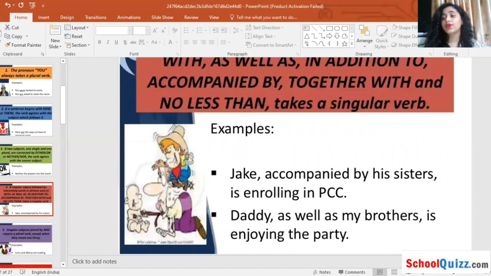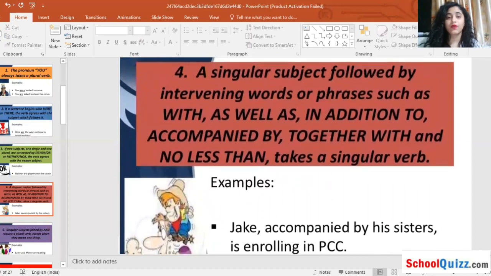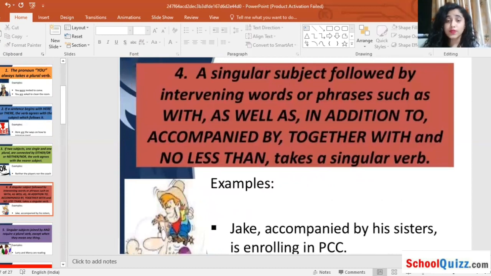Okay, rule number 4. What we have to study is that a singular subject followed by intervening words or phrases such as with, as well as, in addition to, accompanied by, together with, and no less than takes a singular verb. Now, what words will be included in these phrases? With, as well as, in addition to, accompanied by, together with, and no less than. These words will give you a singular verb.